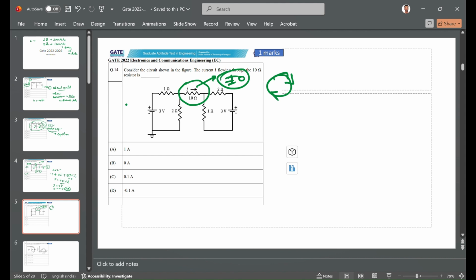Actually, if you are not going with this, you can note this point. But if you are not sure about this, then just assume I1 is coming from here, and I1 is going from here. Then again I1 and I2 are the same, which means I will be 0. You can think like that also, because whatever current flows in from here, that current will go out from there also. Please think once about what I said in this question.